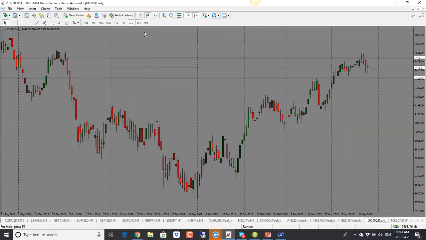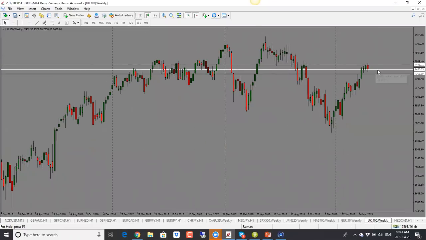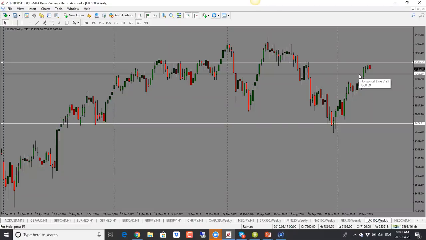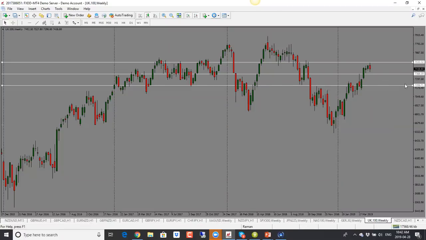FTSE here has been struggling a little bit, but this one here went through the support resistance level here, and we have a bearish candle close. So this one could drop 73.70 back into this level here. That will be the first target, and then it could potentially come back into 72.80. So this one has a bearish bias, whereas all the other ones are looking bullish still.